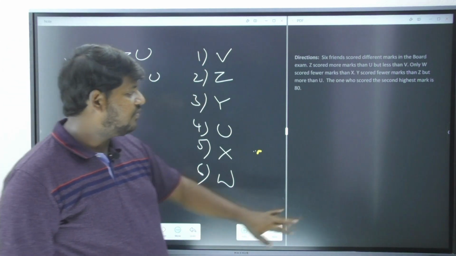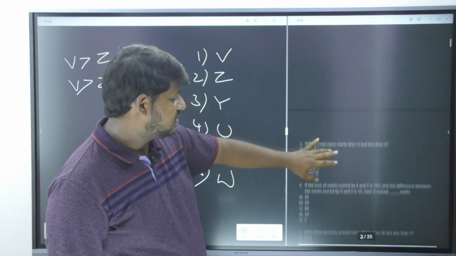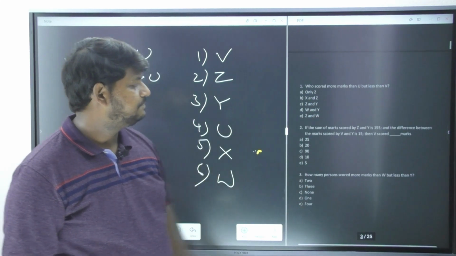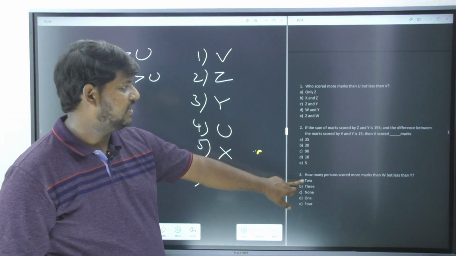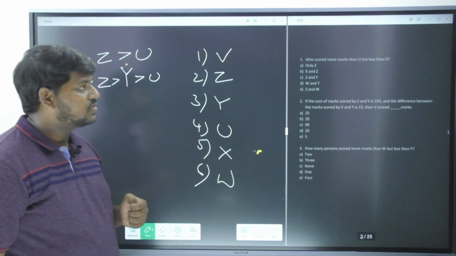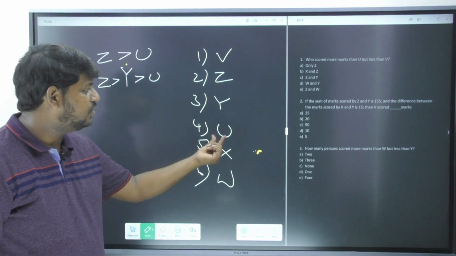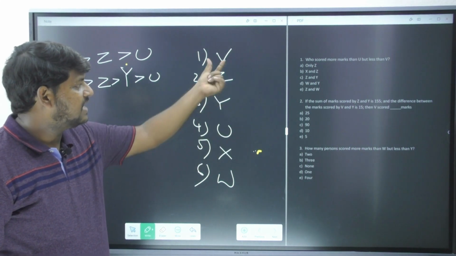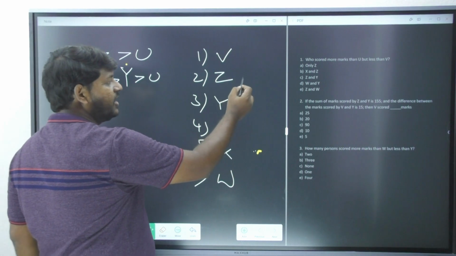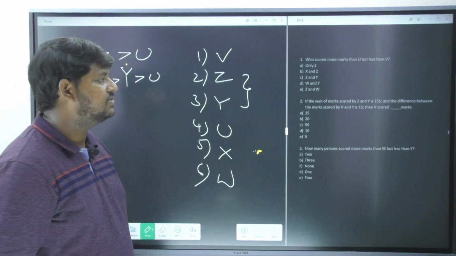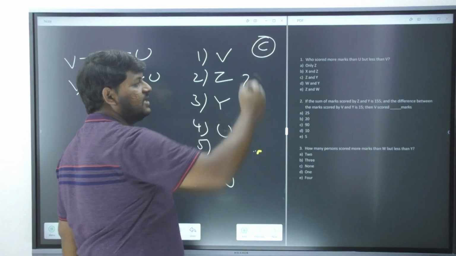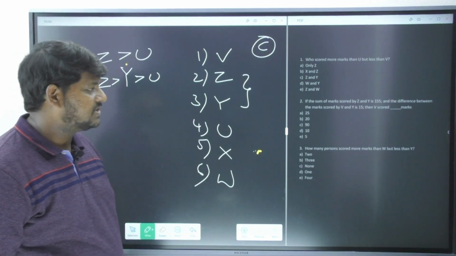So now let's move forward with the questions. What are the questions we have got here? Let's observe. Who scored more marks than you but less than V? This is what it is mentioning. More than you but less than V. Who are the two persons we have got here? We have got Z and Y. That is option number C, your answer. C is the answer for the first given question.